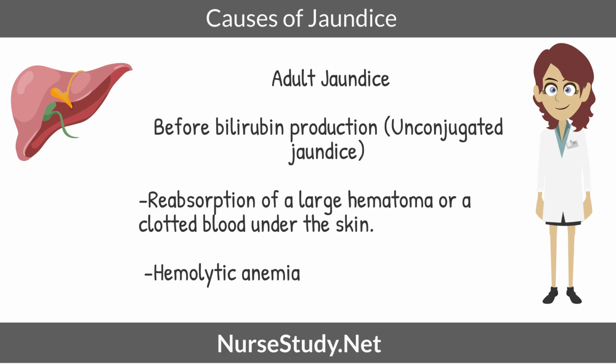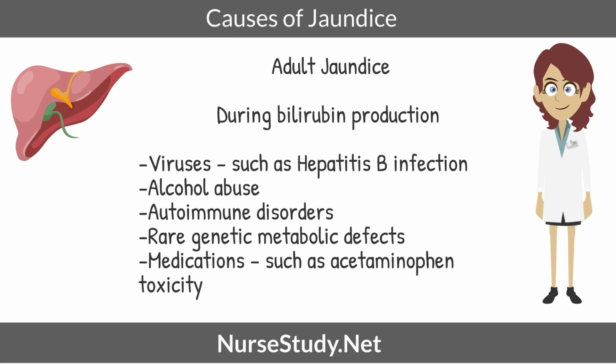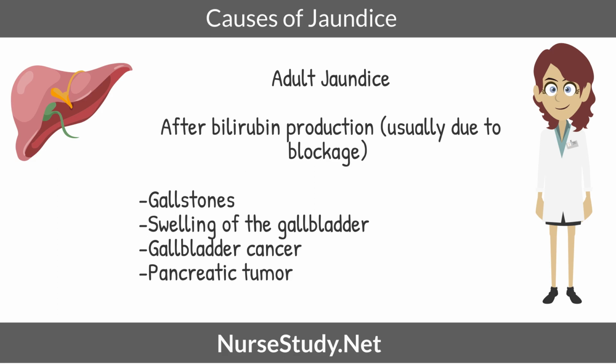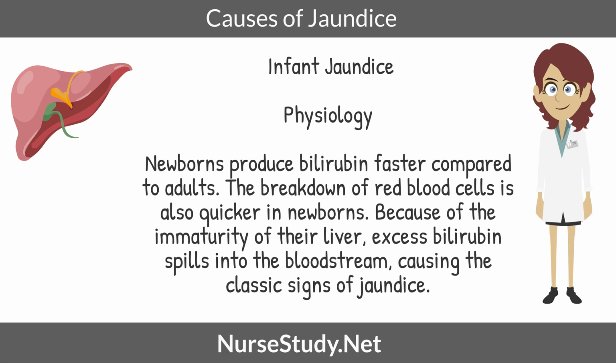Causes of adult jaundice: before bilirubin production, unconjugated jaundice, reabsorption of a large hematoma or a clotted blood under the skin. Hemolytic anemia causes adult jaundice during bilirubin production: viruses, such as hepatitis B infection, alcohol abuse, autoimmune disorders, rare genetic metabolic defects, medications, such as acetaminophen or Tylenol toxicity. Causes of adult jaundice after bilirubin production, usually due to blockage: gallstones, swelling of the gallbladder, gallbladder cancer, pancreatic tumor.